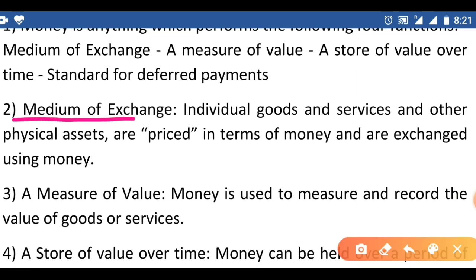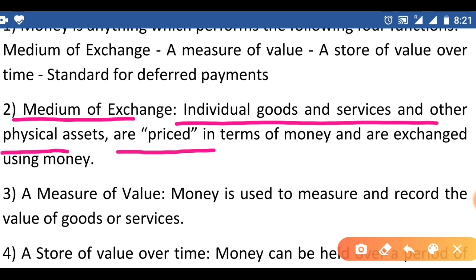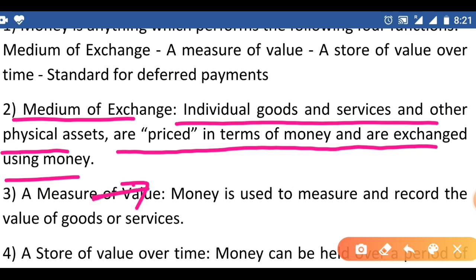Medium of exchange. Individual goods and services and other physical assets are priced in terms of money or exchanged using money. For example, if we go to the vegetable market, every vegetable is expressed in terms of money.